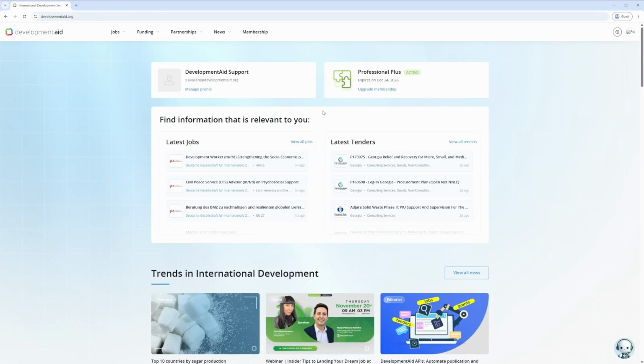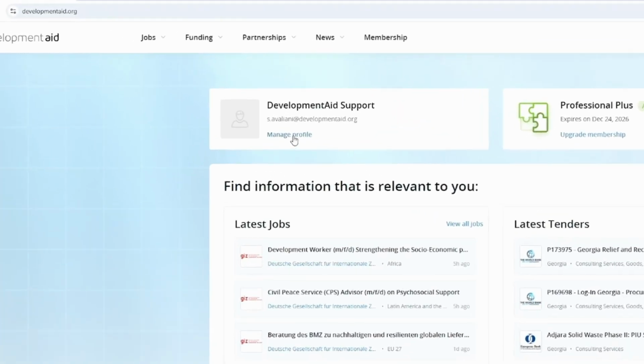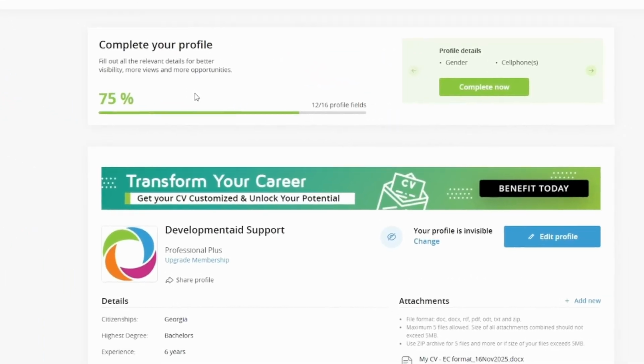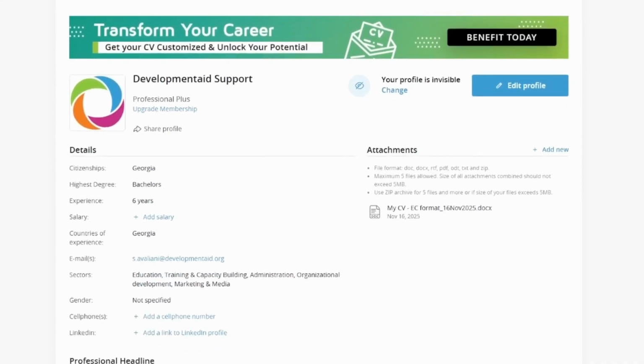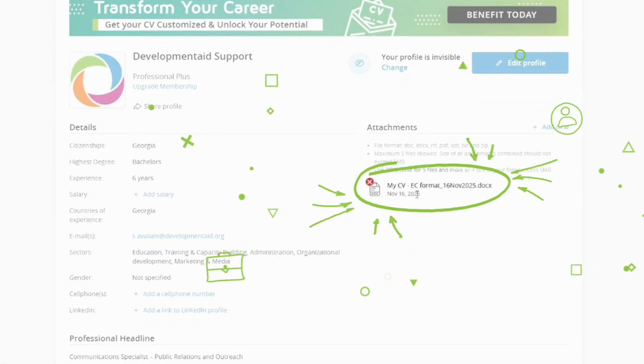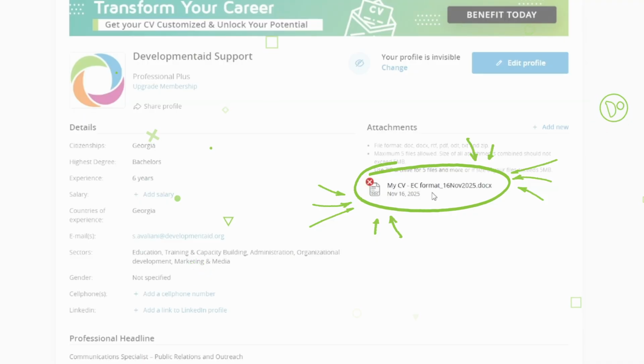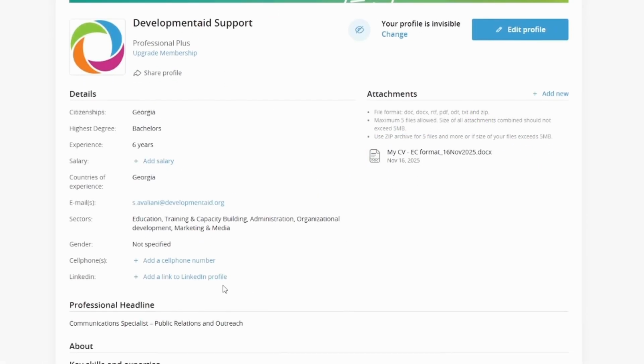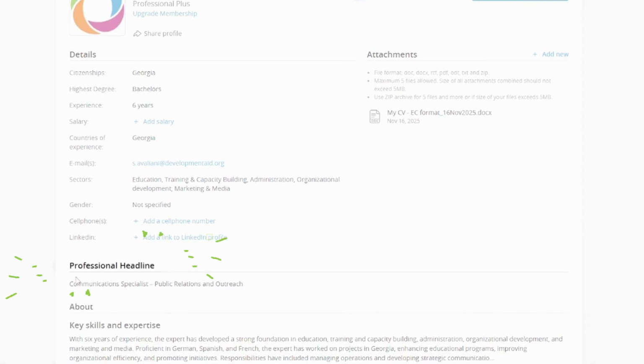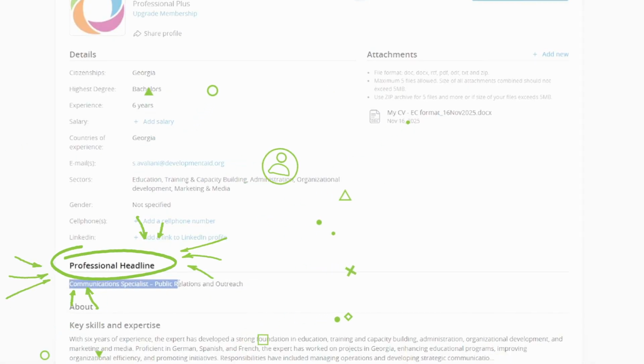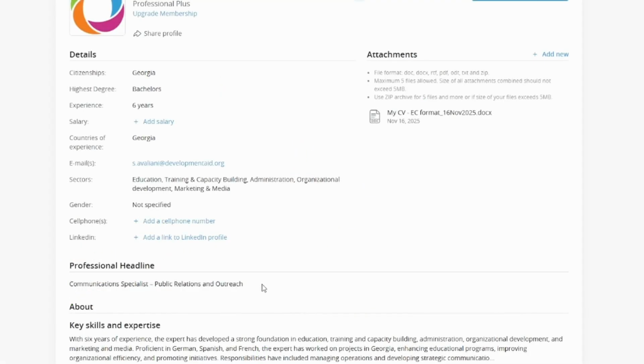Before exploring opportunities, make sure your profile is complete and up to date. This is the first thing recruiters see. Start by checking that your latest CV is uploaded. You can keep up to 5 documents on your profile. Next, review your personal details and write a clear headline that captures your expertise. For example, communications specialist, public relations and outreach.